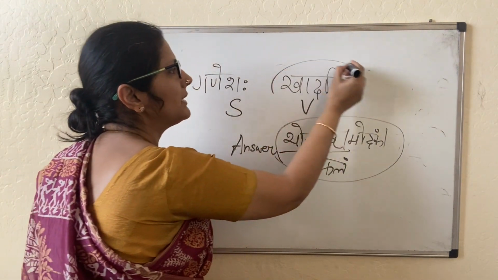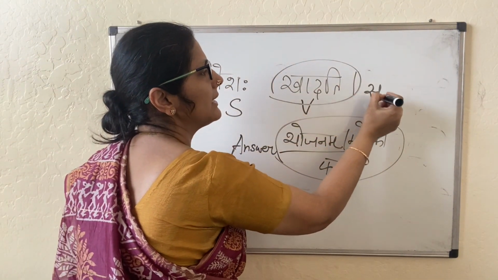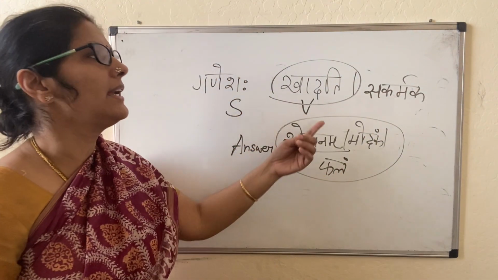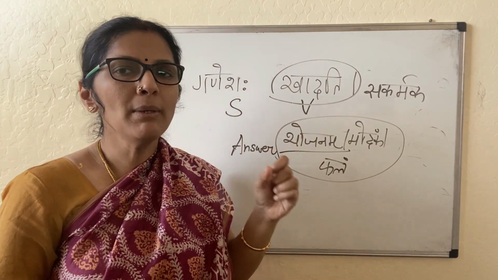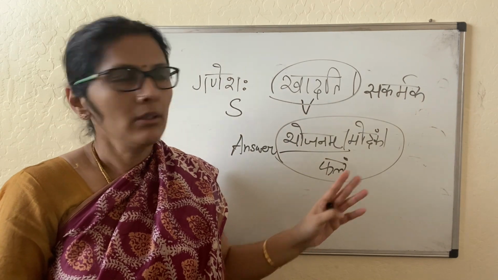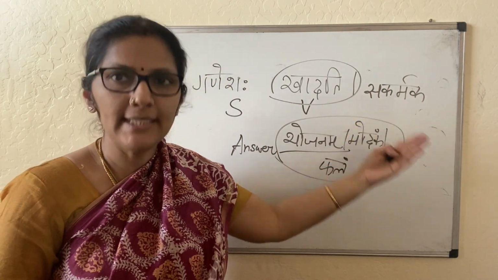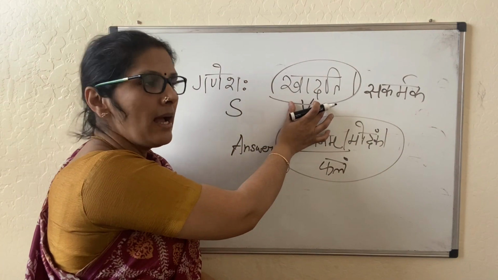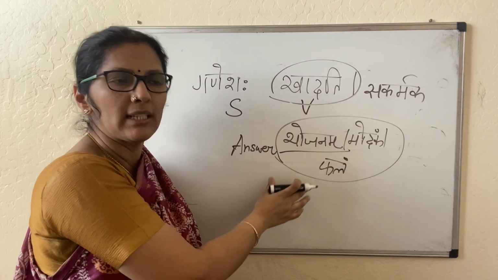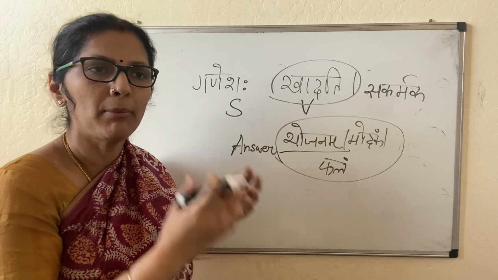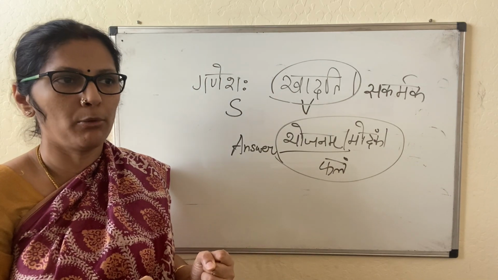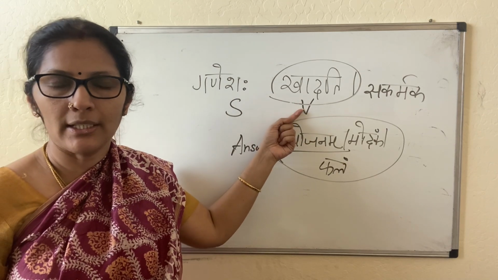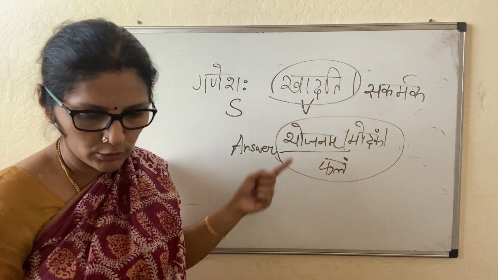So this verb is called a sakarmaka dhatu. Sakarmaka dhatu, a verb that comes with a karma. The verb is along with a karma padam. Sakarmaka means karma sahitam. Because when I question the verb, I am able to get an answer. I am able to derive an answer which is in Dvitiya Vibhakti. I am able to derive a karma padam from Dvitiya Vibhakti. So that dhatu gave me an answer when I questioned it, so it is called a sakarmaka dhatu.